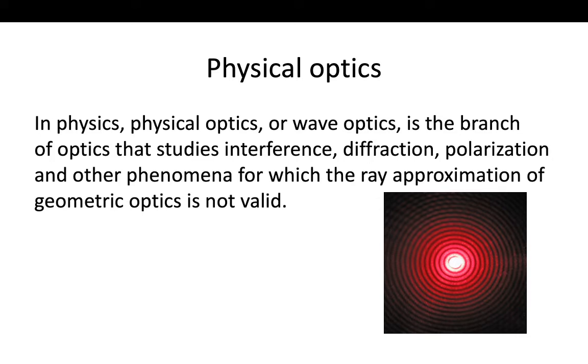So whenever we talk about any type of lasers, diffraction or polarization, it all depends upon the basis of physical optics. Why is it called physical optics? Because it lies on a physical medium or a physical layer.